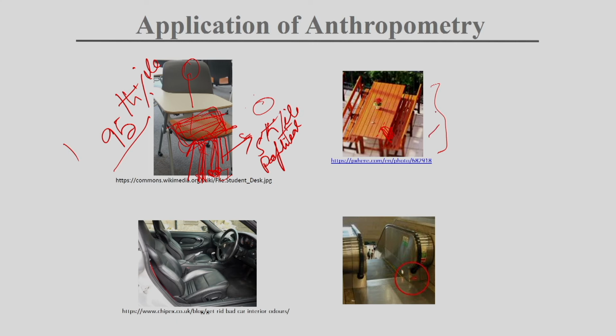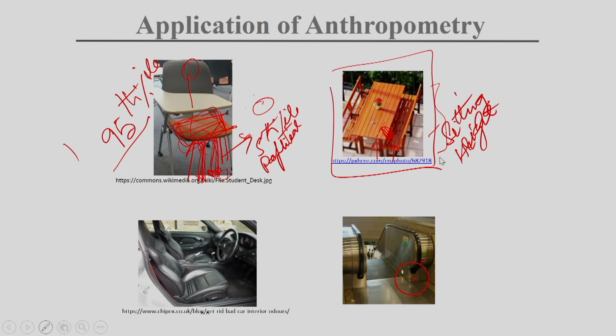So, in this type of complex design, we should understand the table height, the seat height, and also the sitting height of the person. These three dimensions need to be considered when we are deciding something like this, which is far more complex.